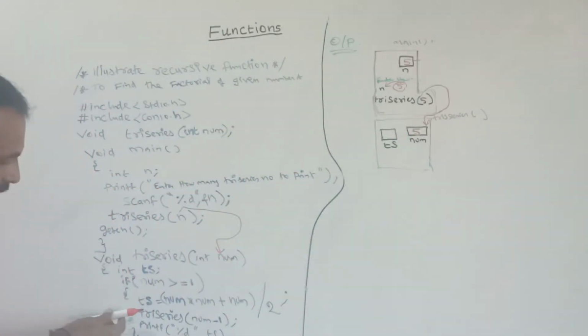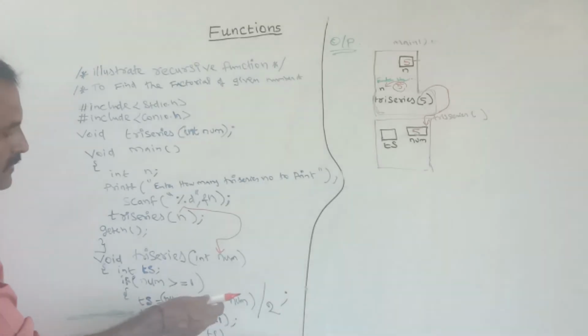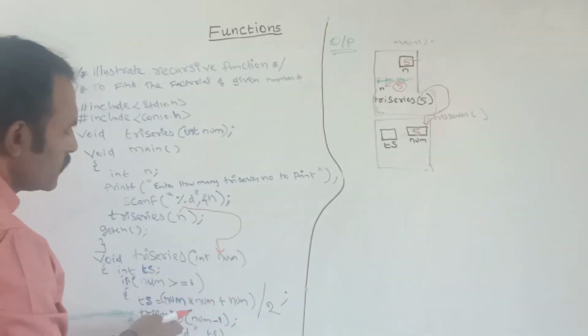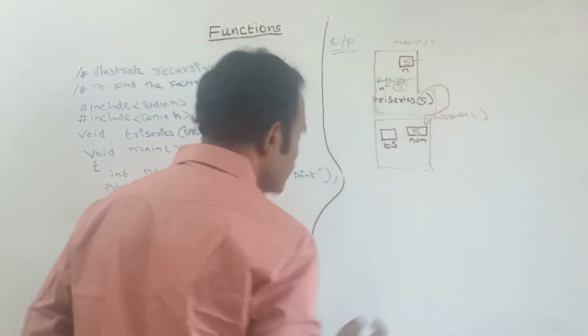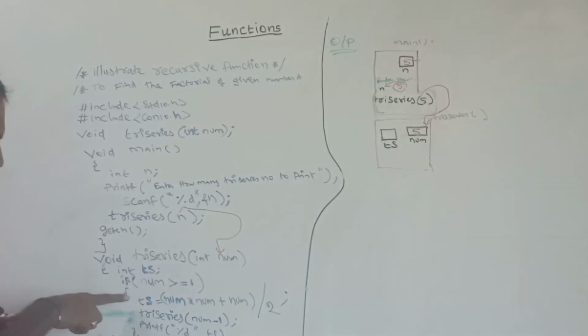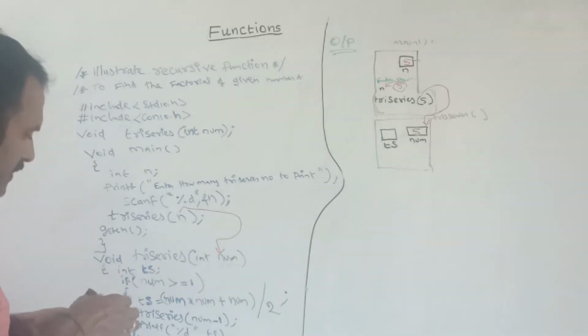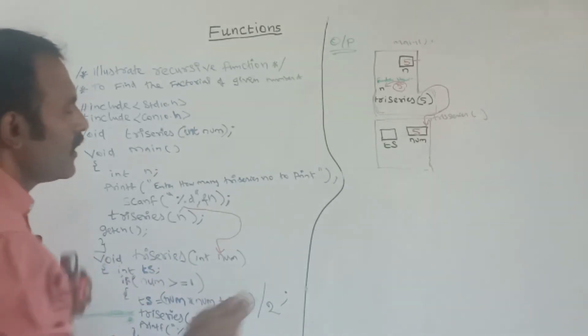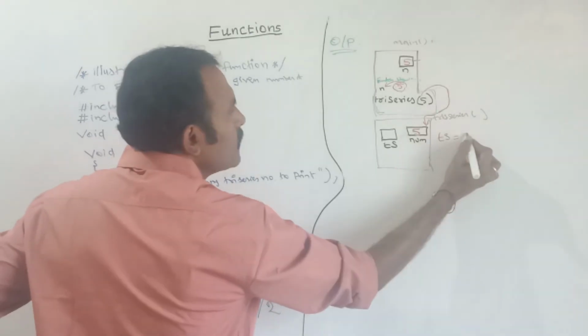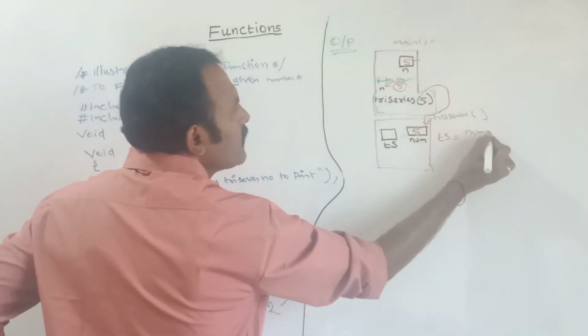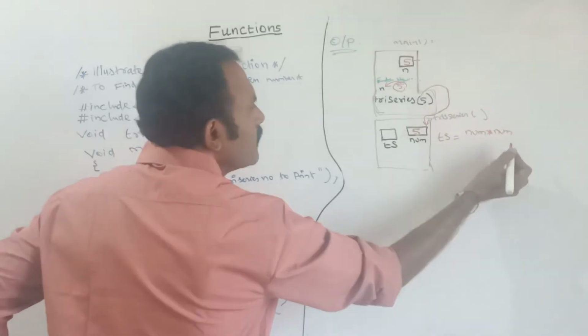Inside, I am using this formula: ts is equal to num into num plus num divided by 2, that is num square plus num divided by 2. This is the formula. Now I want to find the ts value. I am going to apply this formula: ts is equal to num into num.